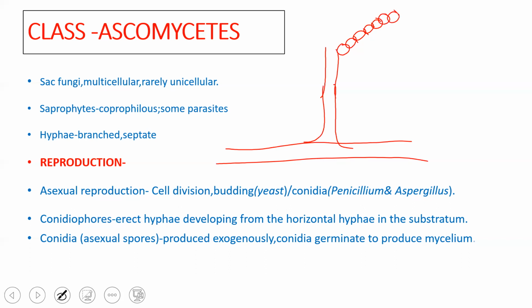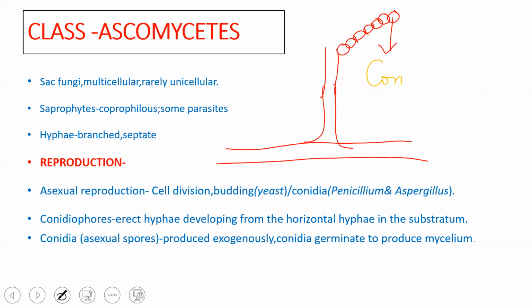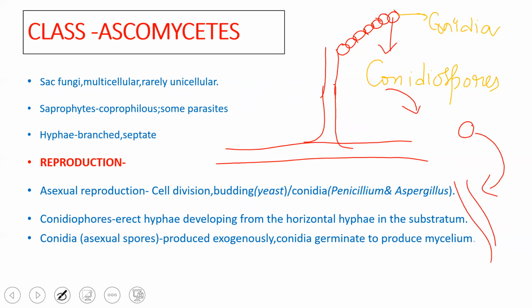These spores are called conidiospores, and the structure which bears them is called conidia. Each conidium, when it falls onto the substratum, germinates into a hypha, which again has septa and then branches. So this is how asexual reproduction takes place.